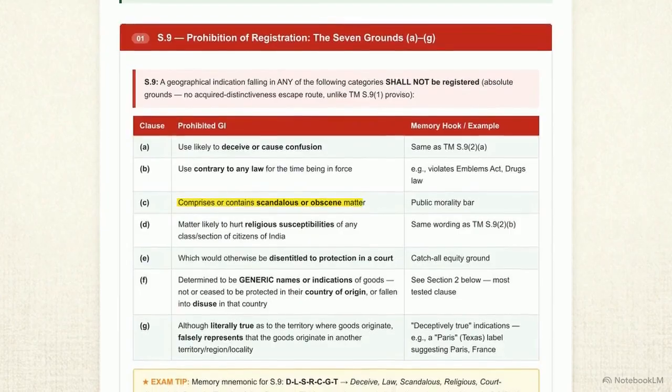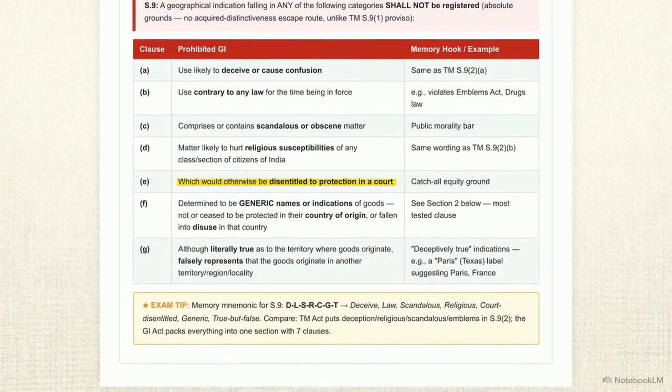Clause C prohibits any GI which comprises or contains scandalous or obscene matter. Clause D targets any matter likely to hurt the religious susceptibilities of any class or section of the citizens of India. Clause E is the catch-all equity ground. It blocks a GI which would otherwise be disentitled to protection in a court. Clause F bars generic names or indications. We will do a full deep dive into this specific clause in a moment.